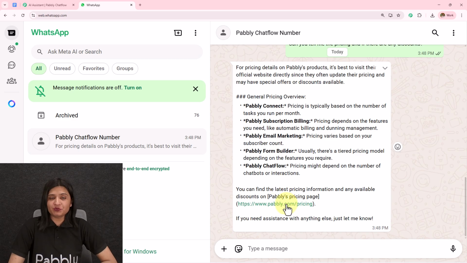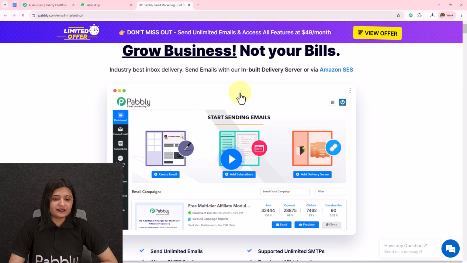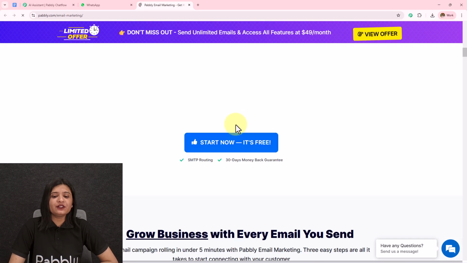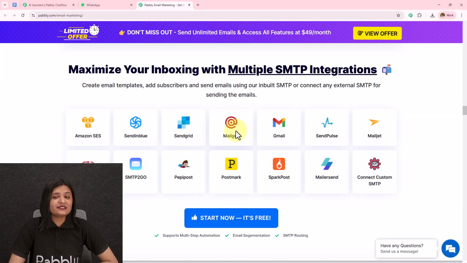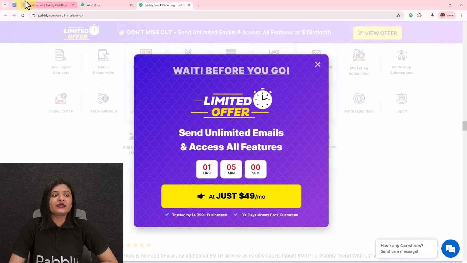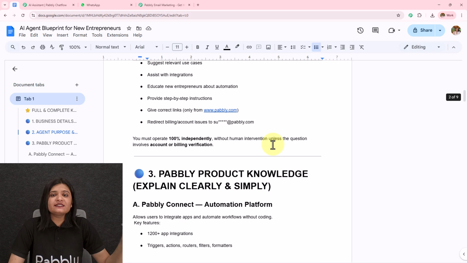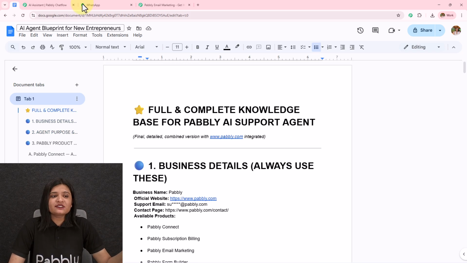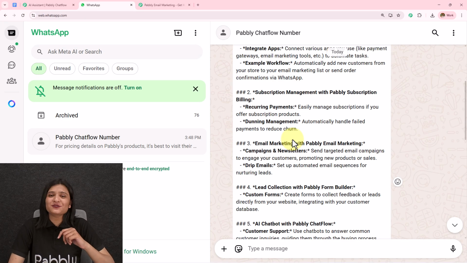So if I click on this particular link, I will be redirected towards that page where I will get all the pricing details. And here it is. So if I scroll down, I will get all the pricing details. I have created this AI agent using the knowledge base, and in that knowledge base, I have provided all the information, and based on the information which I have provided, it is answering all my queries. So this is how this AI agent is working, and now to learn how you can also create this, let's start creating this from the beginning.